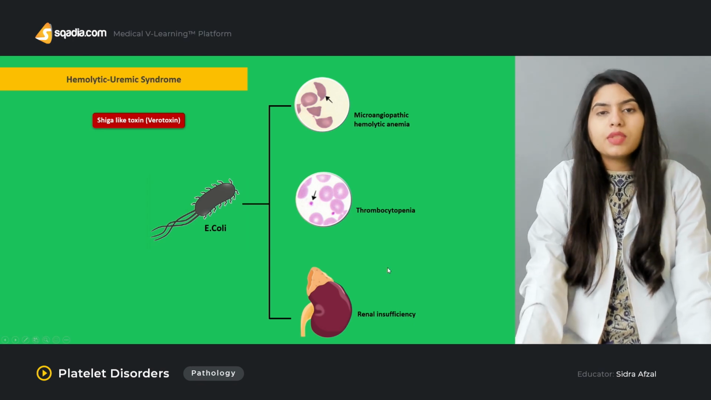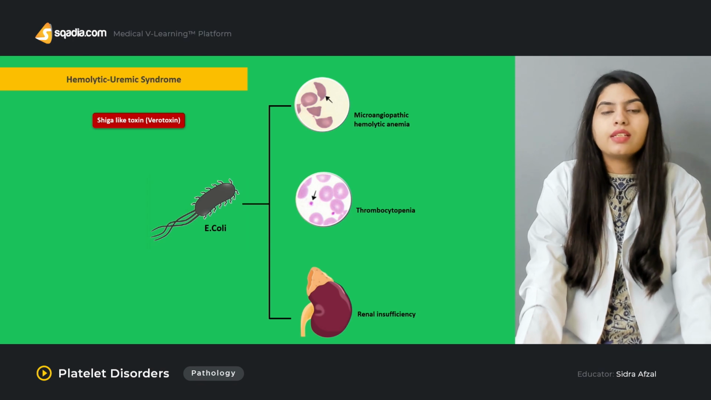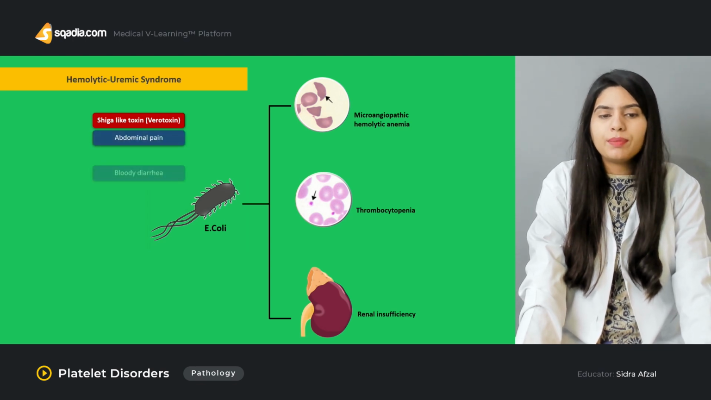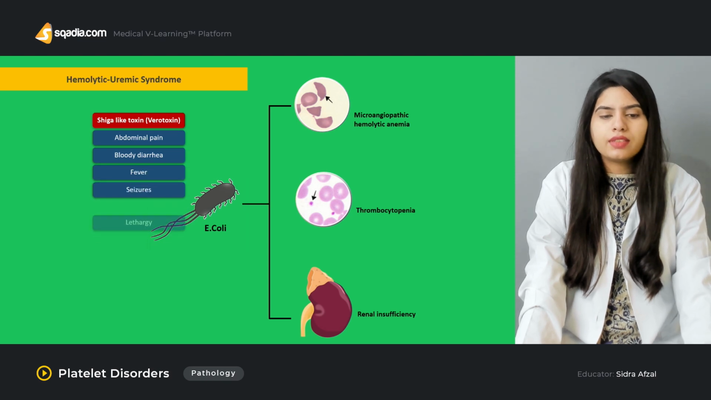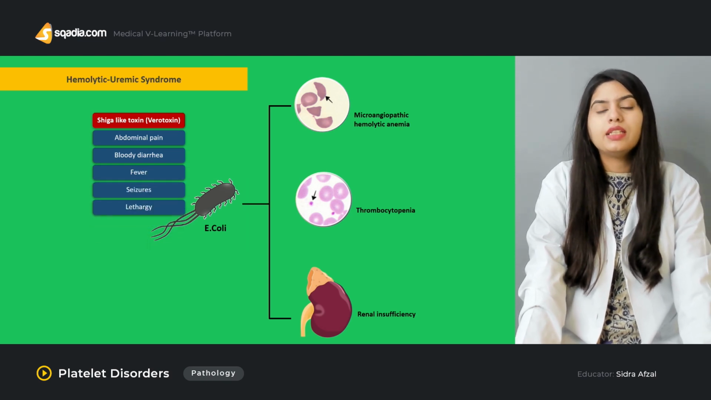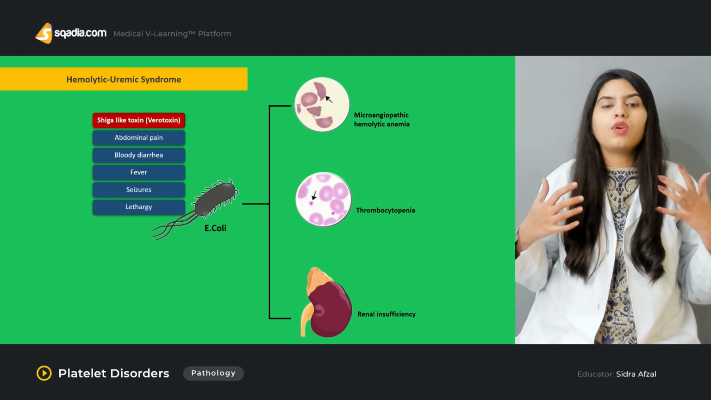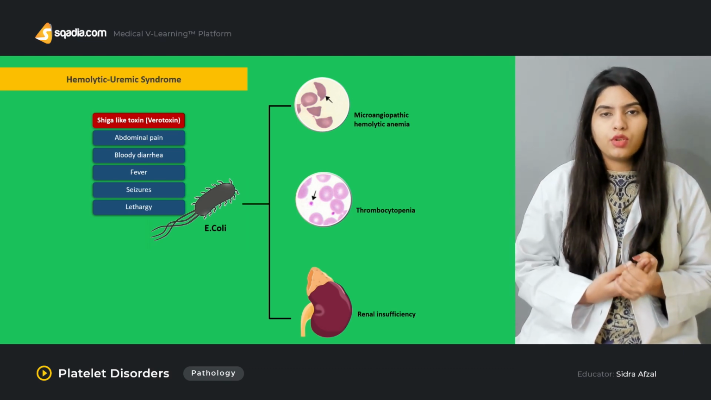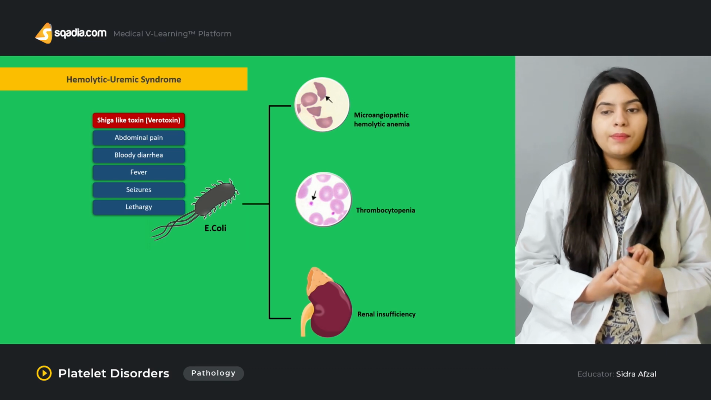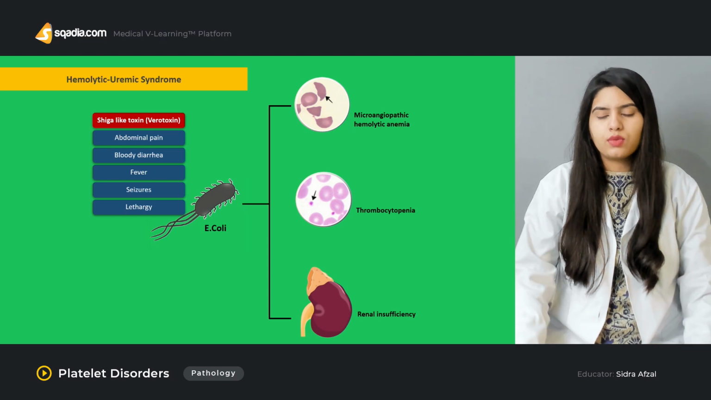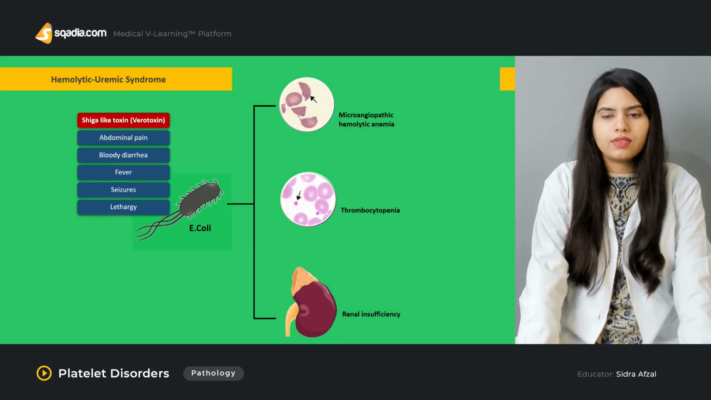The rest of the symptoms that can be seen with this syndrome are abdominal pain, bloody diarrhea, fever, seizures, and lethargy in the patient who is suffering from hemolytic-uremic syndrome. Now again, this is a serious condition that should be treated immediately, and there is thrombocytopenia also associated with this condition as well.